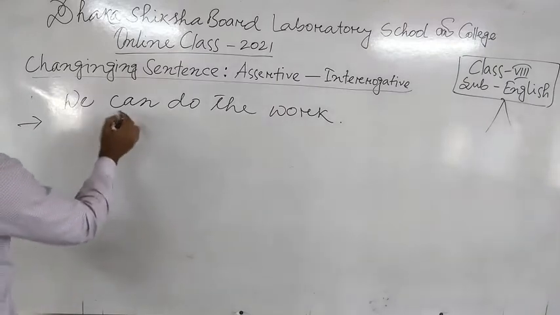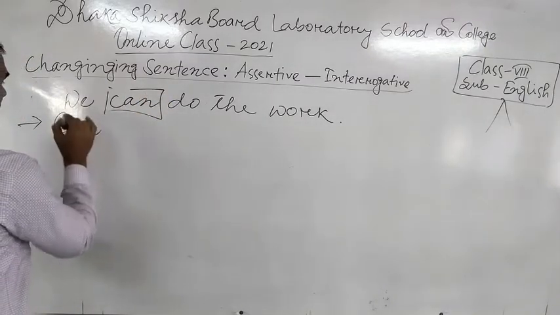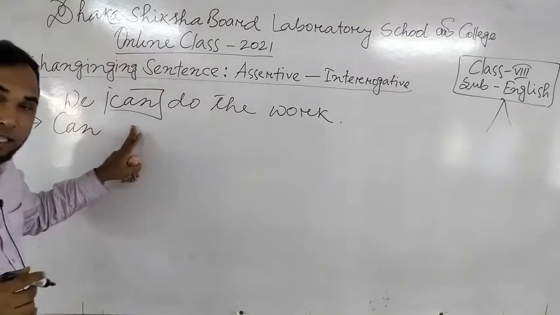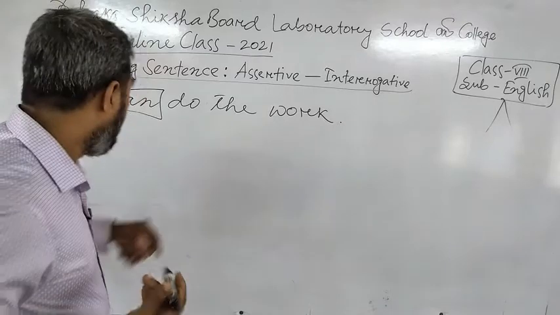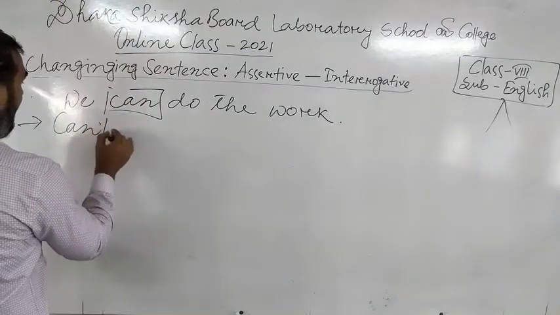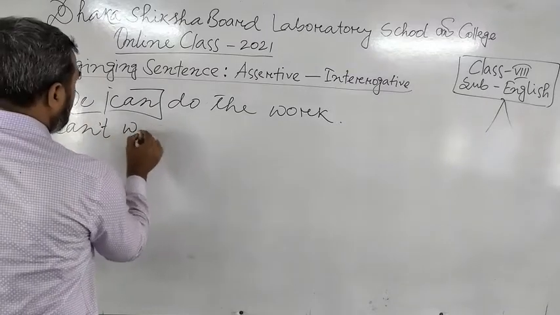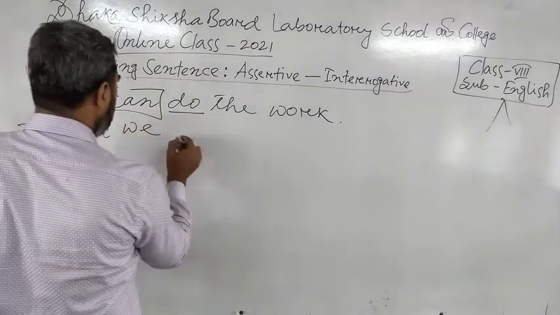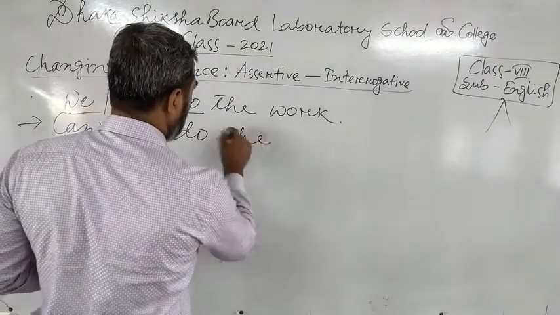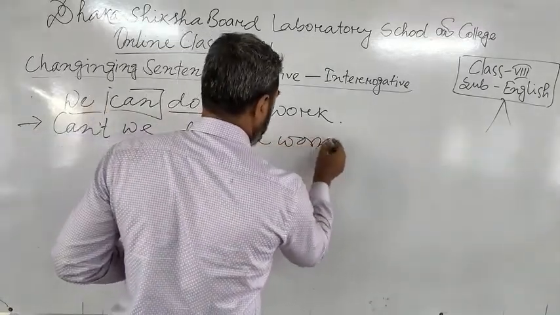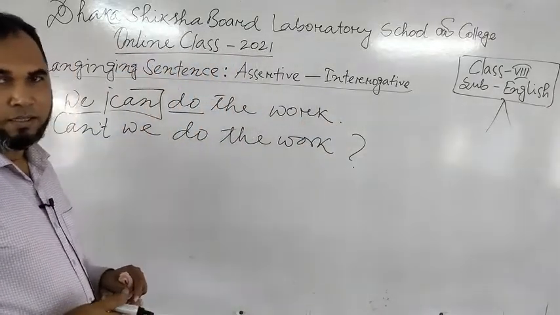We have an auxiliary verb here, that is can. As it is expressing positive meaning, then can't, then subject we, can't we, then main verb, can't we do the work? Can't we do the work? This will be the correct answer.